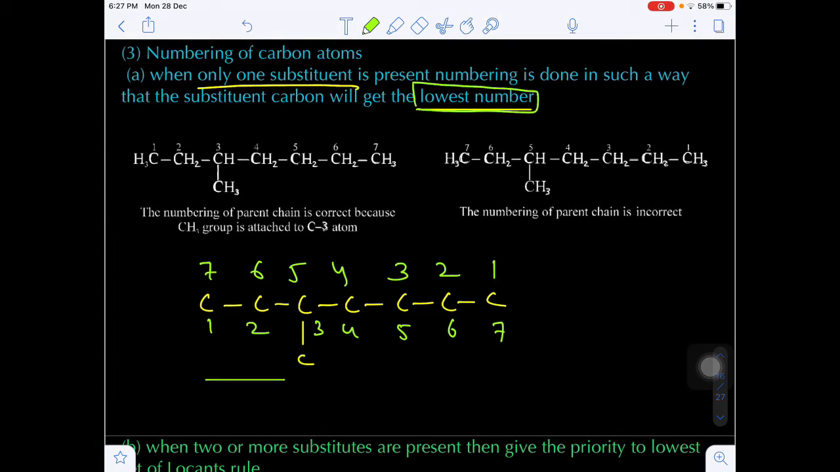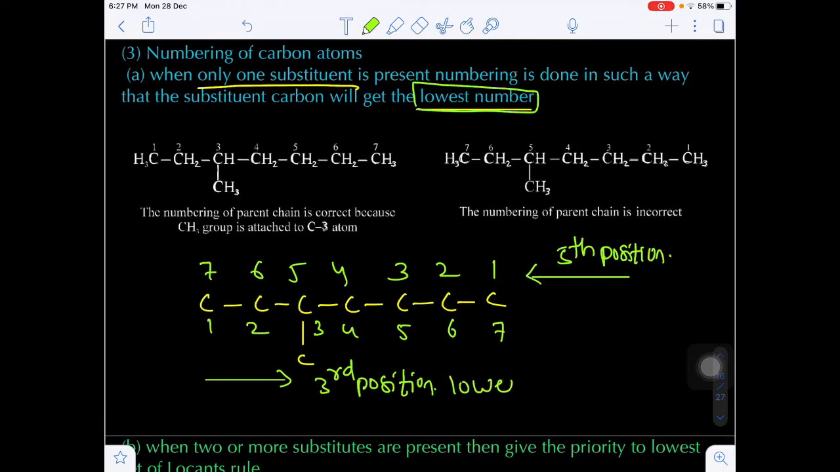Now from left to right, if you see, on the third carbon there is one substituent. But from right to left, the fifth carbon or fifth position will be the substituent. So the lower position will be what? Third position. So that's why the numbering from left to right will always be correct, but the numbering from right to left is incorrect.